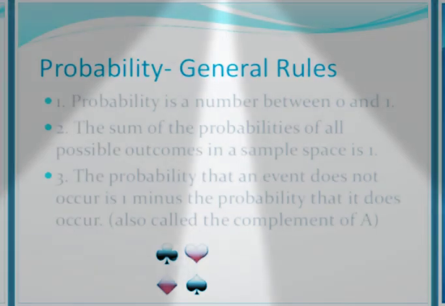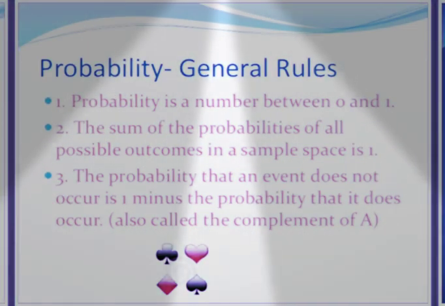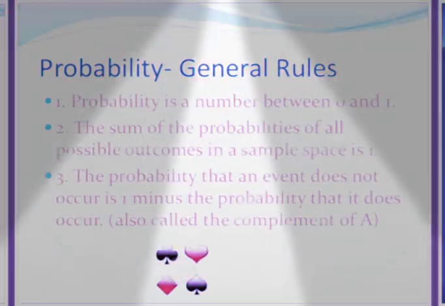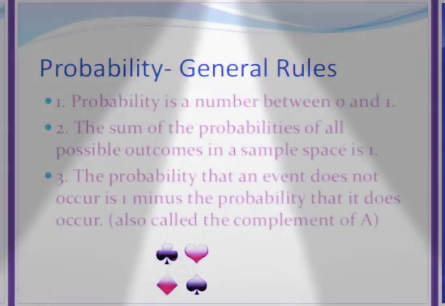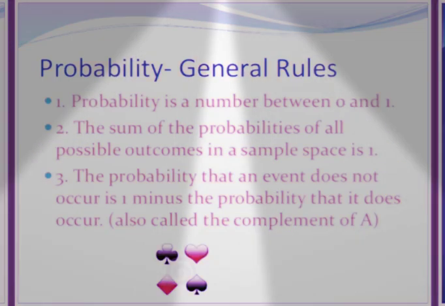The probability of an event that does not occur is called the complement of A, or otherwise the negation of A. In the probability chapter, we call it the negation of A, or sometimes the complement of A also.